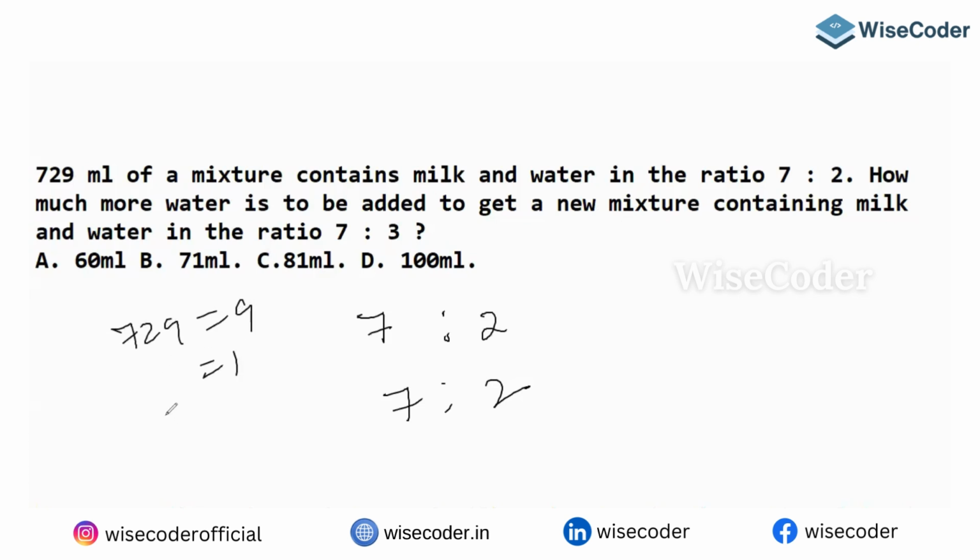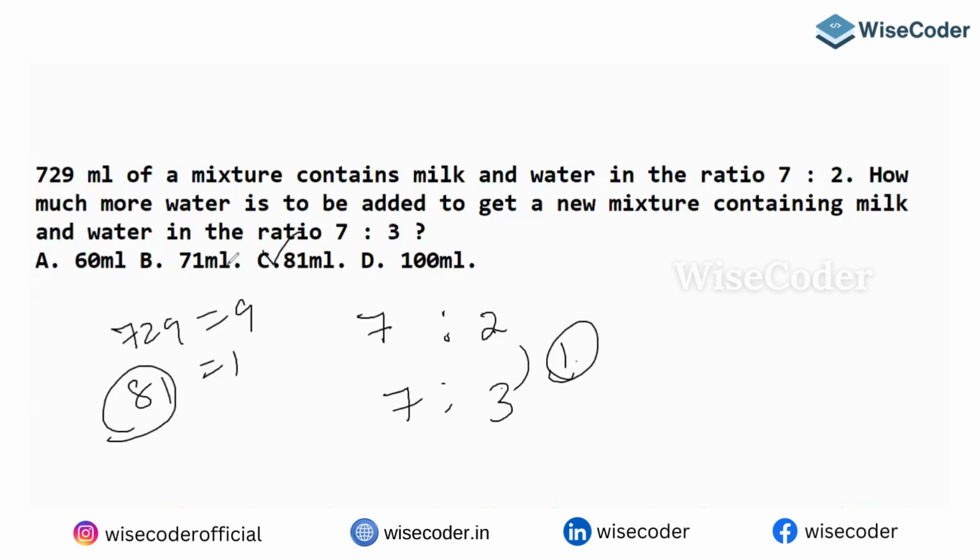How did I get 81? Because I know 9 cube is 729. Now you can say 7 into 81 will give you the milk, 2 into 81 will give you the water. Because you need to understand one point here. What is he adding? He is adding only water. 2 to 3, how many parts increased? 1. 1 part value is what? 81. That's it. That's your answer.